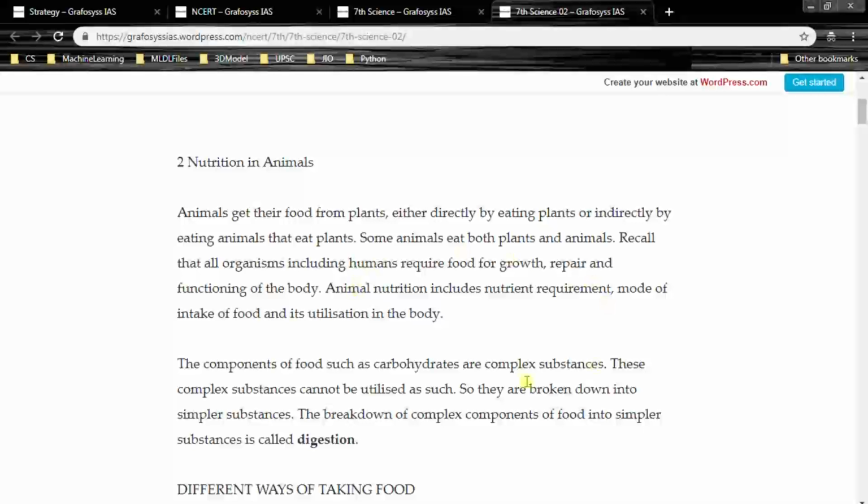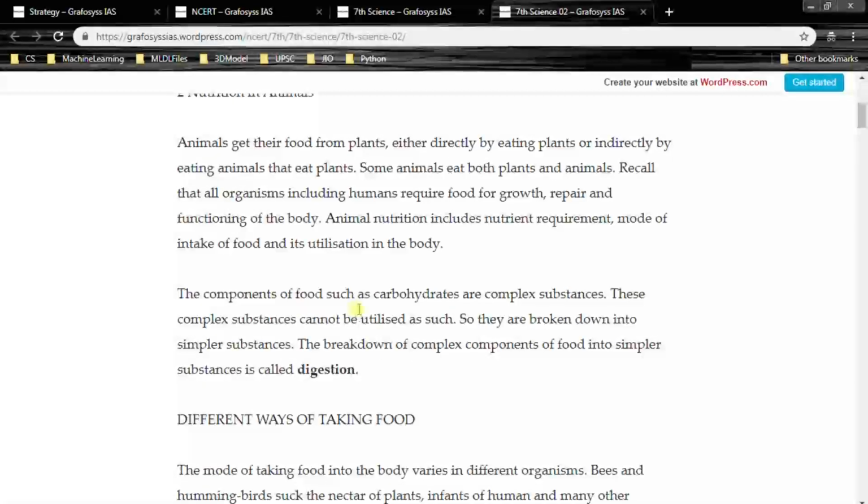So we have studied all about these things in previous chapters. We are going to reread it again about the nutrition and its intake of food and its utilization in the body, right?